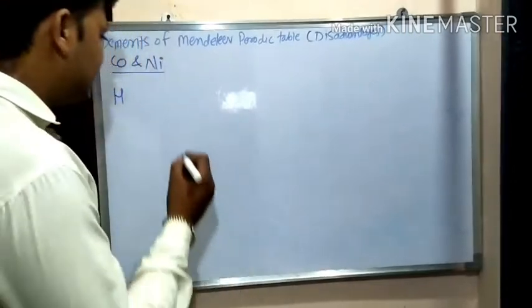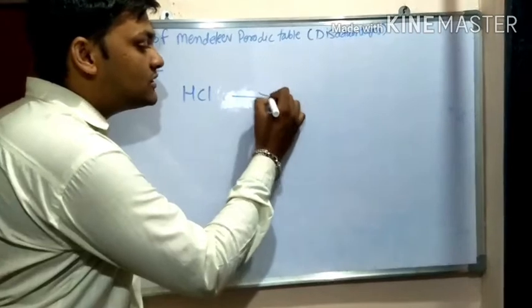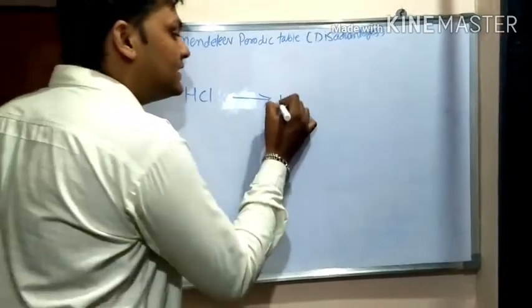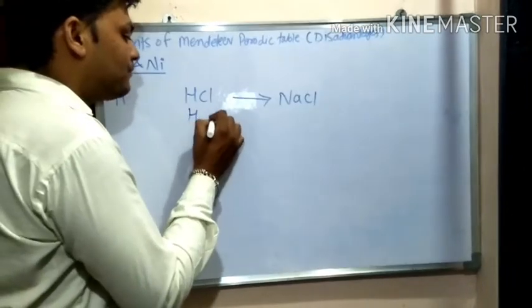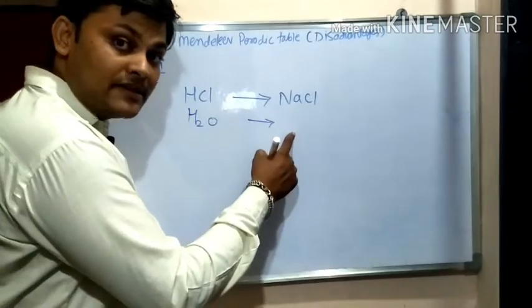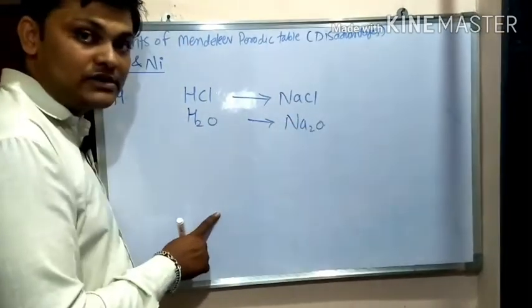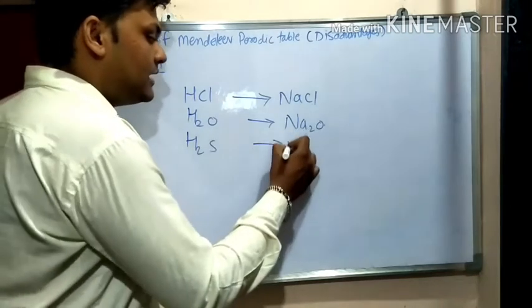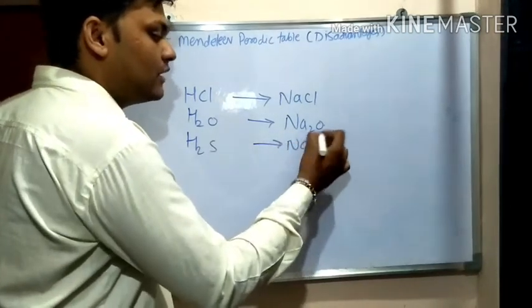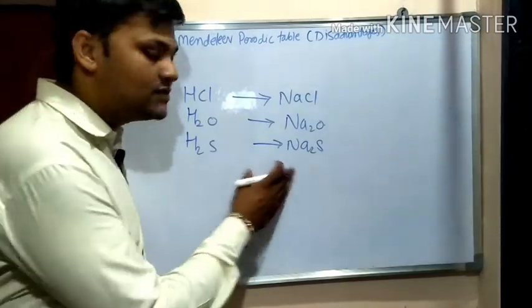For example, HCl is similar to sodium chloride, NaCl. Another example is H2O and Na2O, sodium oxide. Next, H2S and Na2S. Only the element in the molecular formula changes, the property does not change.